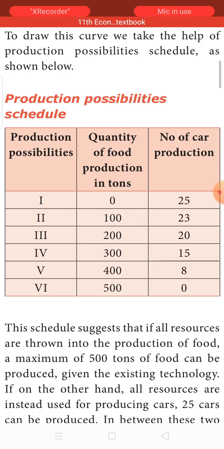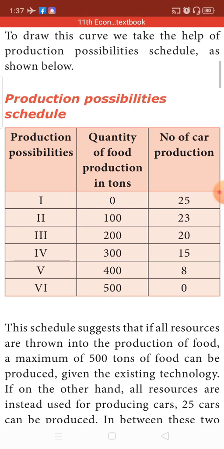Whenever two variables move in the opposite direction, when one is increasing, the other is decreasing, we can say that there is an inverse relationship. Whenever there is an inverse relationship between two variables, the curve will always be a downward sloping curve only. It will not move upwards. Now just look at possibility 6. With the available resources, we are not producing any cars, but rather we are producing only food commodities. See, now it is the decision of the country to decide which possibility to choose.